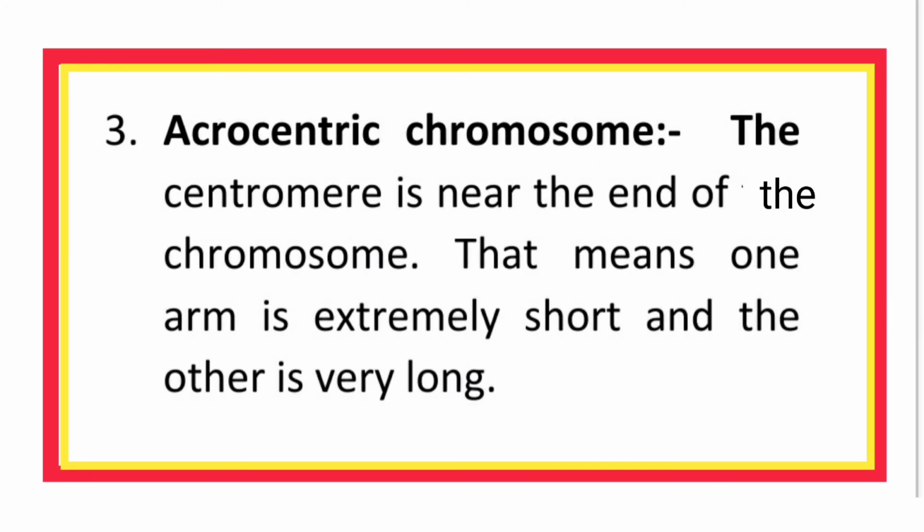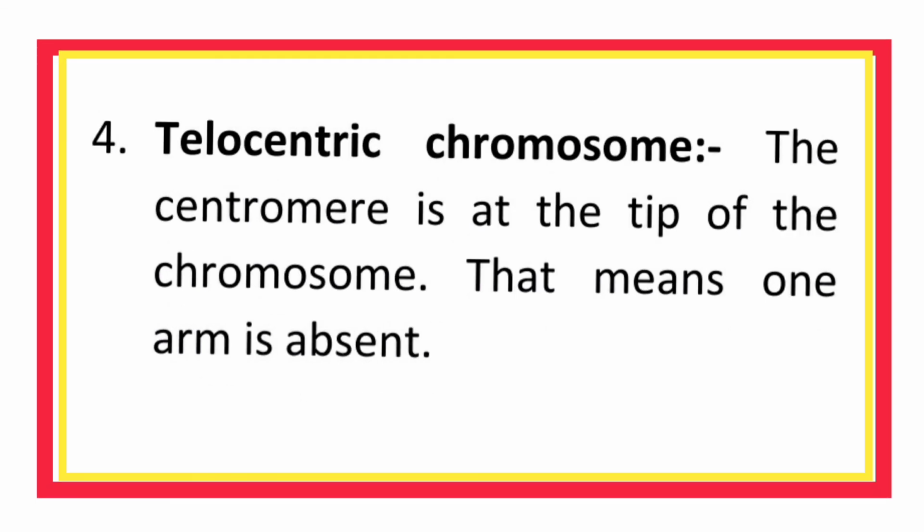3. Acrocentric chromosome. The centromere is near the end of the chromosome. That means one arm is extremely short and the other is very long. 4. Telocentric chromosome. The centromere is at the tip of the chromosome. That means one arm is absent.